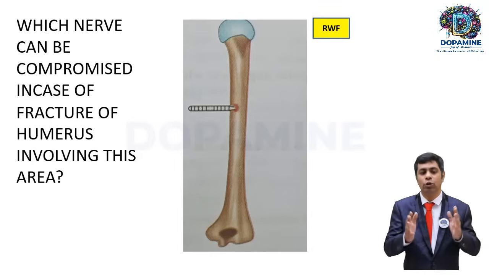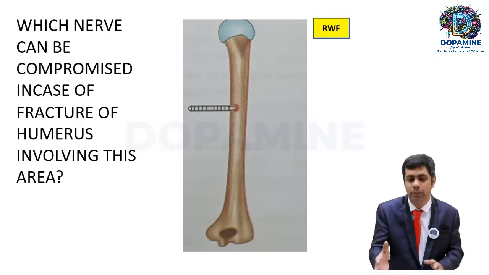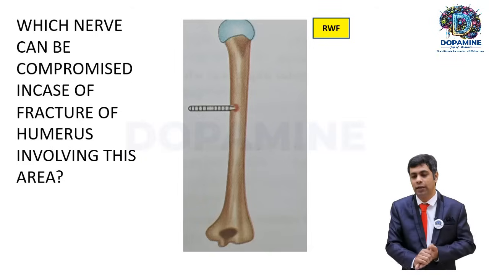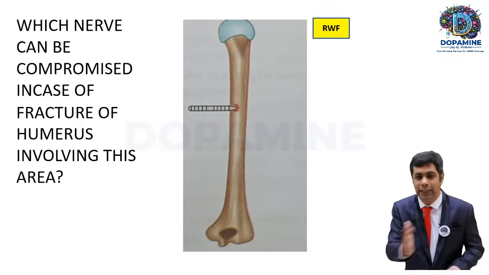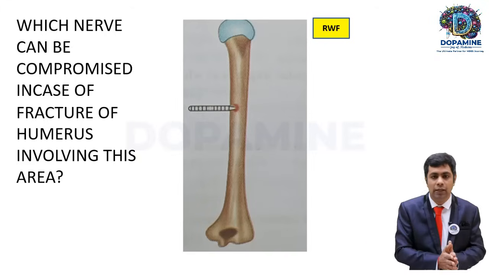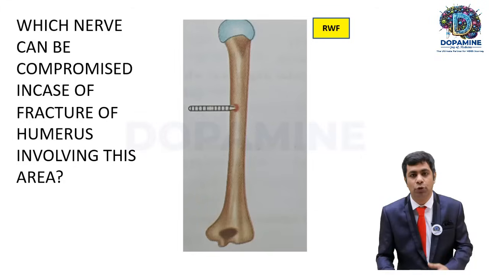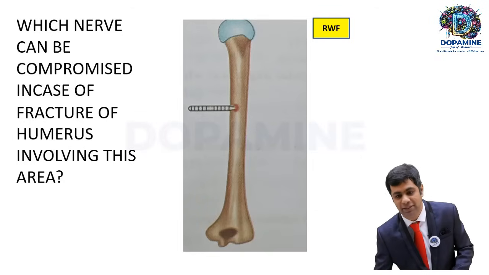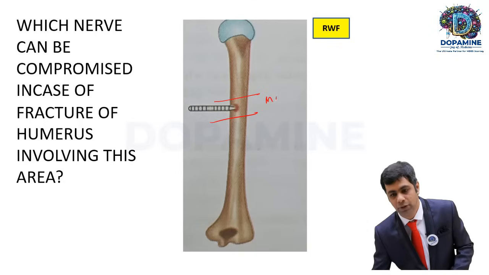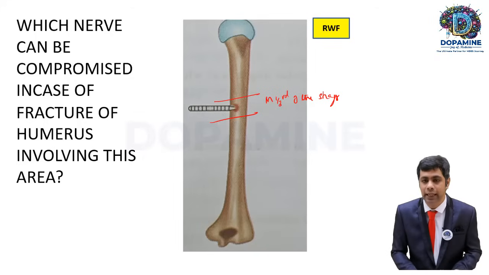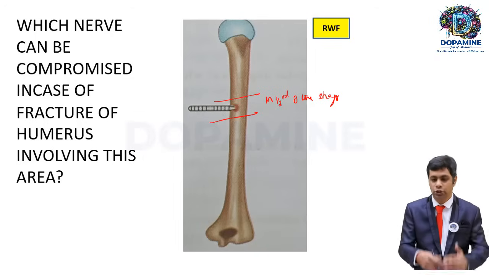Let us come to the next question. Which nerve can be compromised in case of a fracture of the humerus involving this area? Once again, this question I have taken from my discussion which I did before the FMGE and NEET exam. We had made a set of questions, and this question has been asked. An X-ray image of the humerus has been shown, with a fracture in the middle third of the shaft of the humerus bone. The question is, which nerve can be lesioned here? Choices have been given.